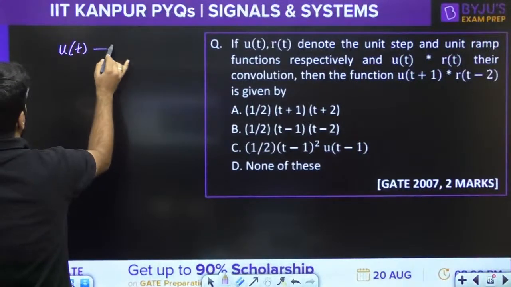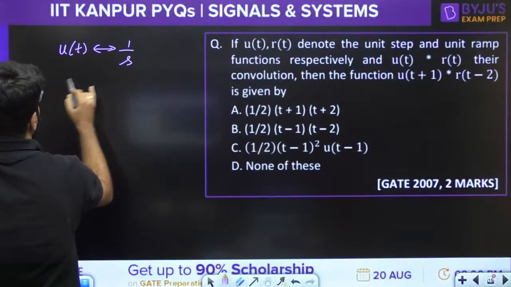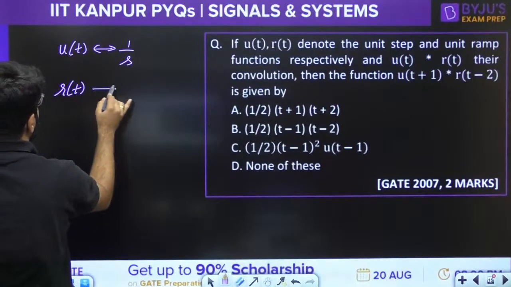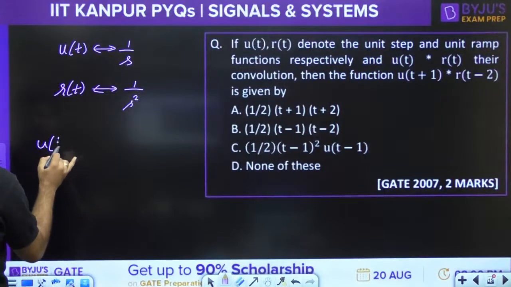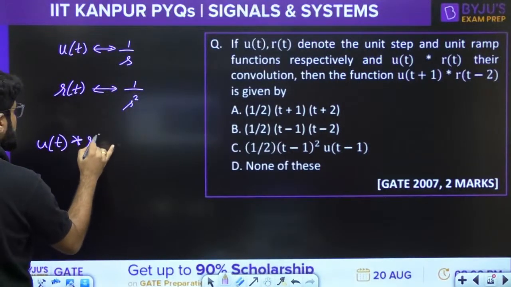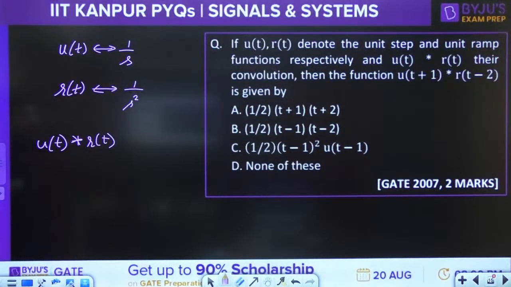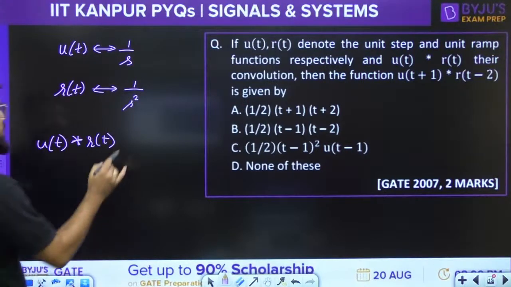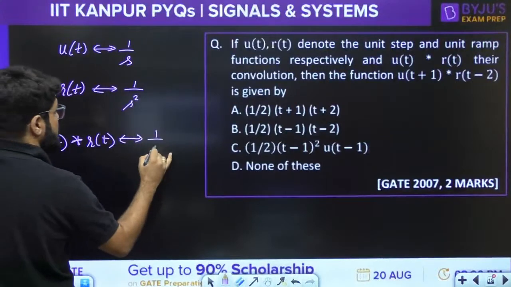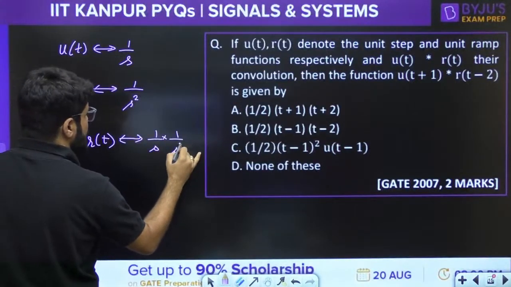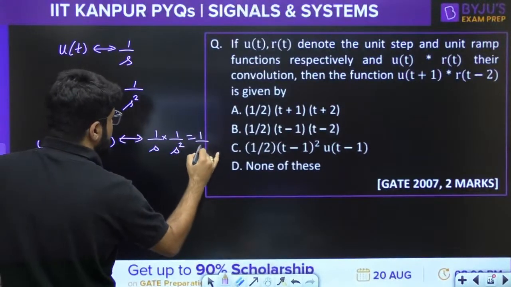What is the Laplace transform of u(t)? 1 by s. And what is the Laplace transform of the ramp signal? 1 by s square. One of the basic formulas that you must remember. So what is u(t) convolution r(t)? Whenever two signals are convolved, their Laplace transforms are multiplied. So it becomes 1 by s cube.